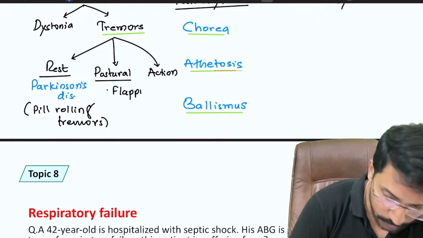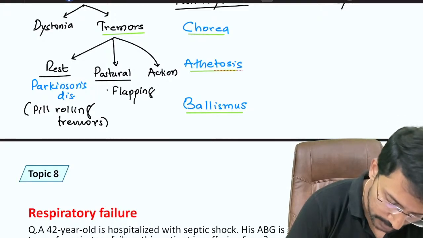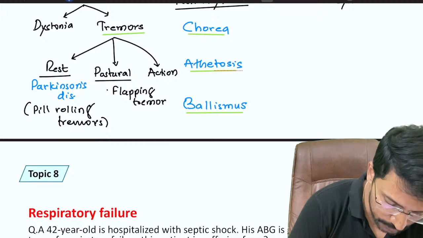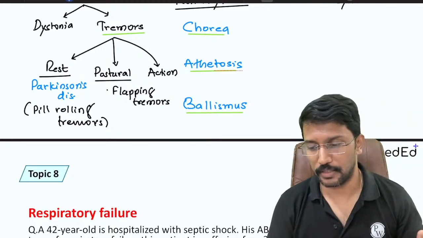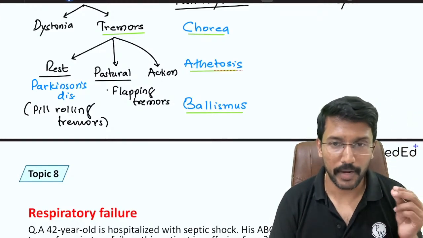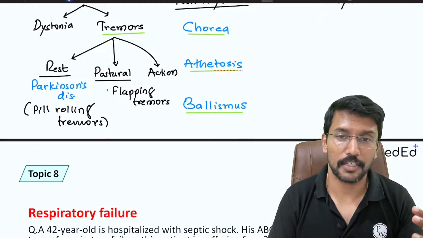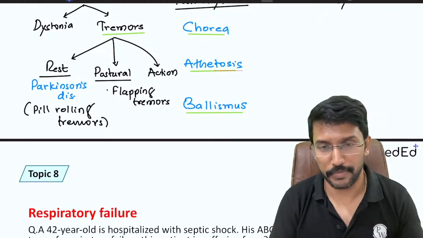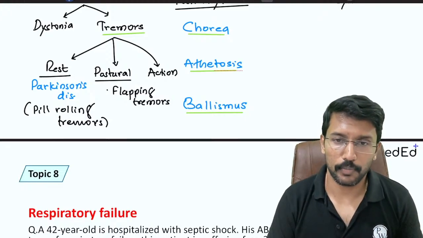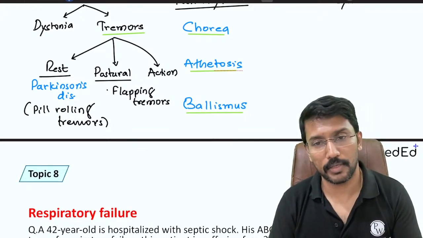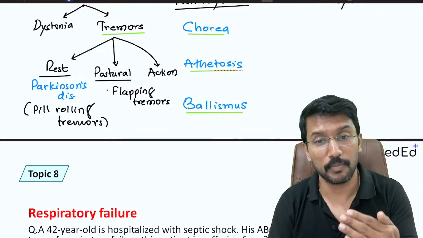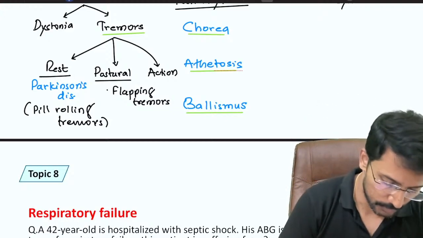Can anybody tell me where we get these flapping tremors? Yes, we get the flapping tremors in patients with encephalopathies. It could be metabolic encephalopathy, hepatic encephalopathy, encephalopathy because of carbon dioxide retention, the type 2 respiratory failure that we were talking about, or encephalopathy because of hyponatremia. In all these conditions, including hyperuremia, we can have flapping tremors.